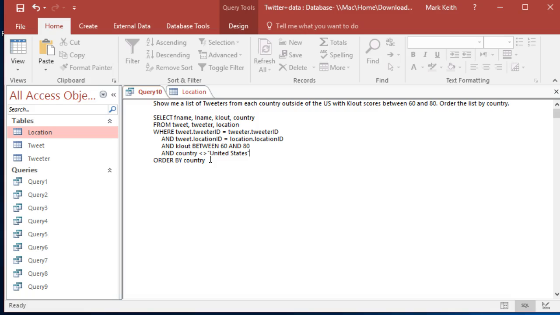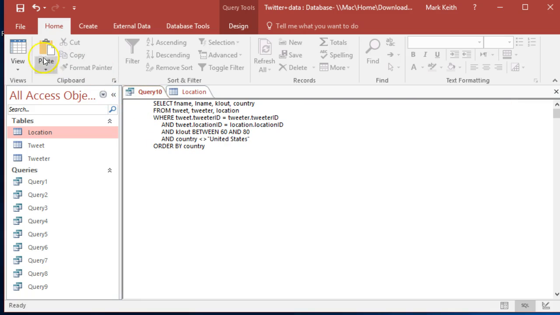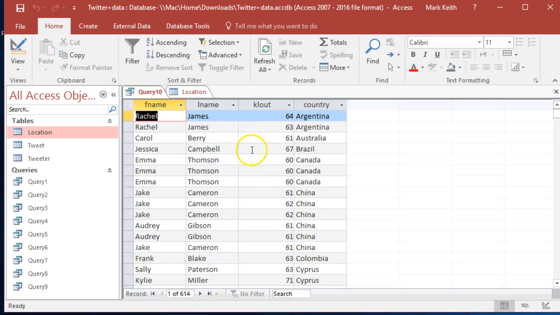All we want is a list of tweeters. I think what we need to do here is use distinct, and let me show you why. Let's run this. Yep, so we have all these tweeters, clout scores between 60 and 80. It didn't say repeat the tweeter every time they show up. It said simply give us a list of tweeters. So I don't want to see Emma Thompson 3 times or Jake Cameron 3 times.